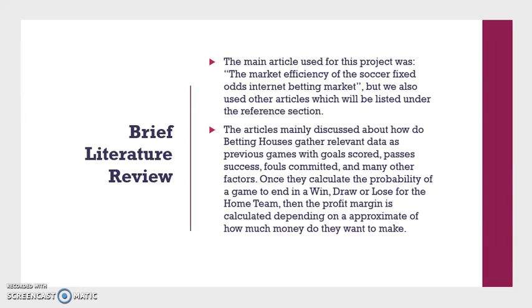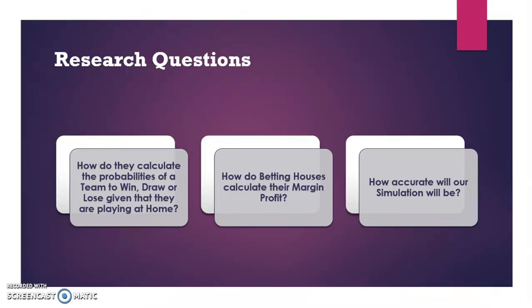Then we want to calculate how much money we want to make, what our net profit will be, and based on that we will determine how much money we can expect for a specific outcome.